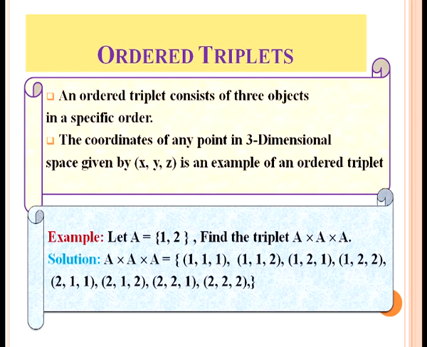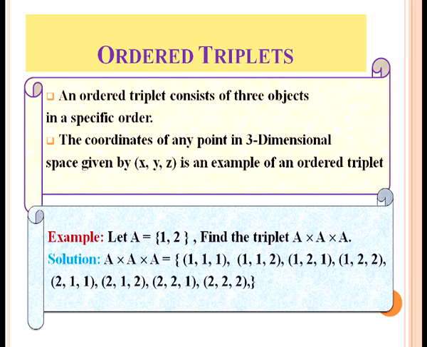Now we shall discuss ordered triplets. An ordered triplet consists of three objects in a specific order. The coordinates of any point in three-dimensional space given by (x, y, z) is an example of an ordered triplet. For example, let A equal 1, 2. How will we find the ordered triplets A cross A cross A?